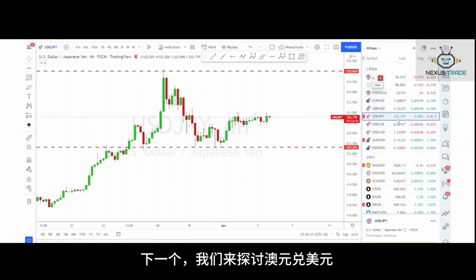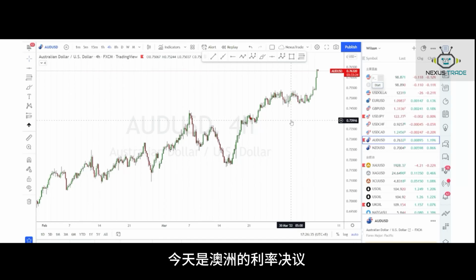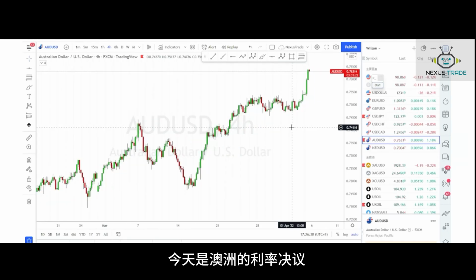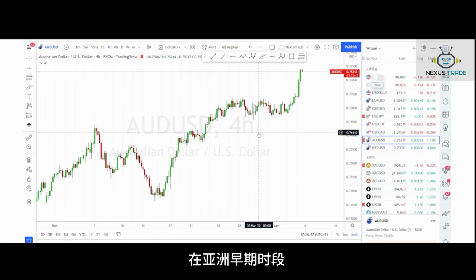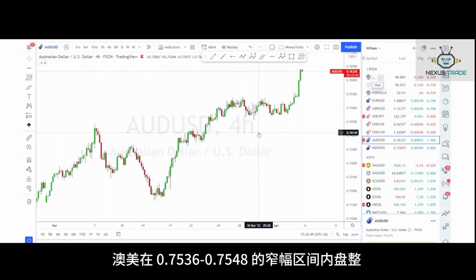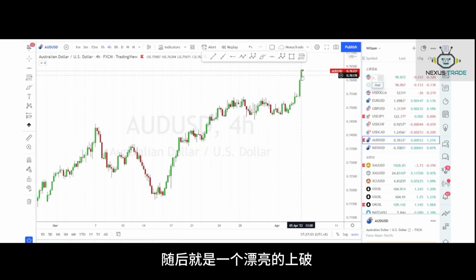So next, let us have a look at AUD USD, as today is the RBA interest rate decision. The Reserve Bank of Australia has kept the interest rate unchanged at 0.1%. In the early Asian session, the asset was consolidating in a narrow range of 0.7536 to 0.7548, which is this area. Afterwards, it's a nice breakout.